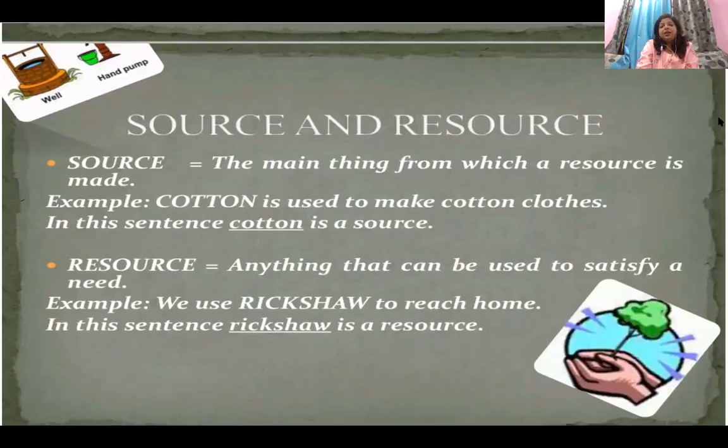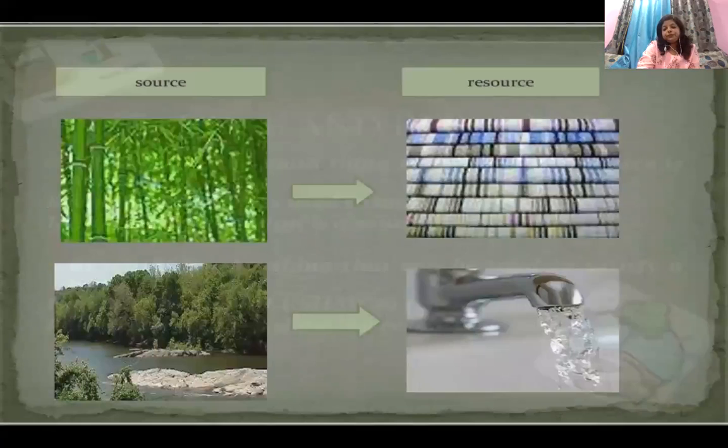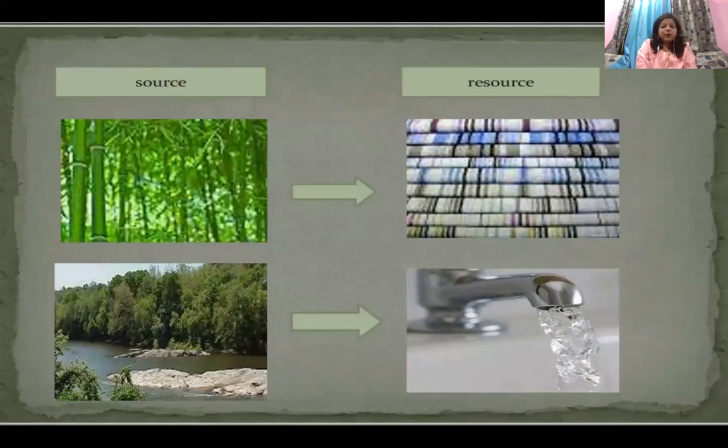These factors are time and technology. You will find this in your textbook, and if you wish, you can take running notes also. Time and technology are the main factors which can turn a substance or a source into a resource. So this is just the beginning of the chapter. Next, I'm just giving you some examples.